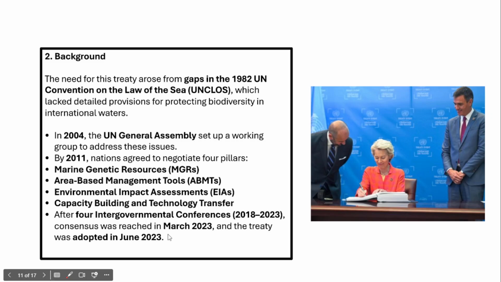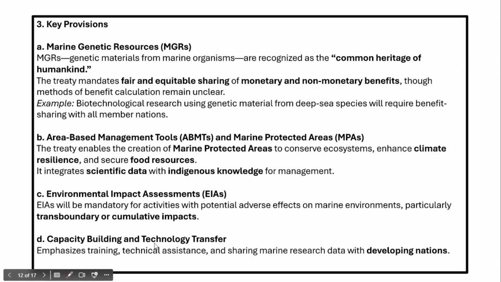Now, in fact, after convening all these four conferences from 2018 to 2023, a consensus was reached in March 2023. And in fact, a treaty which is also known as the Global High Seas Treaty was also adopted in June 2023. So this is the background of the Global High Seas Treaty. Now let's try and understand key provisions of the Global High Seas Treaty.